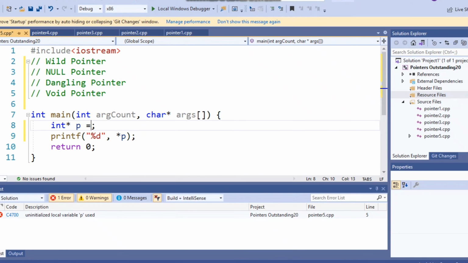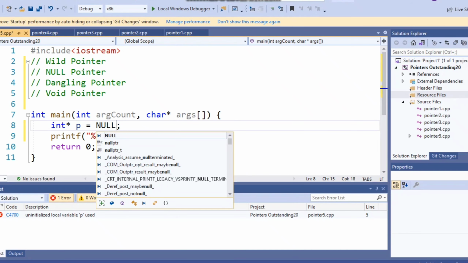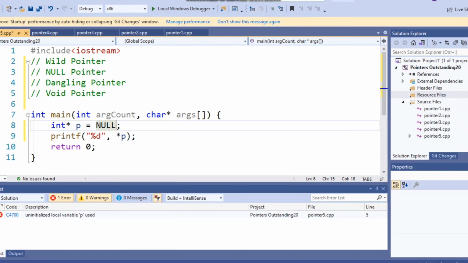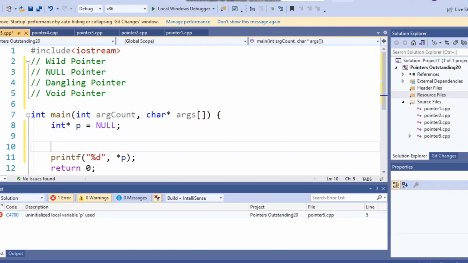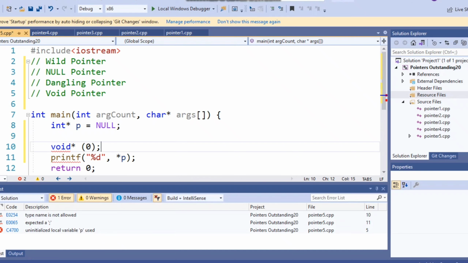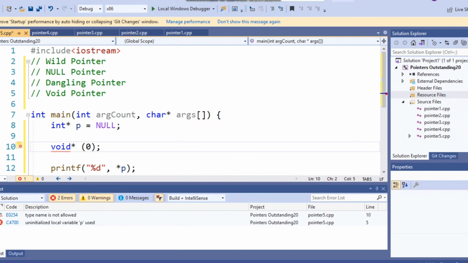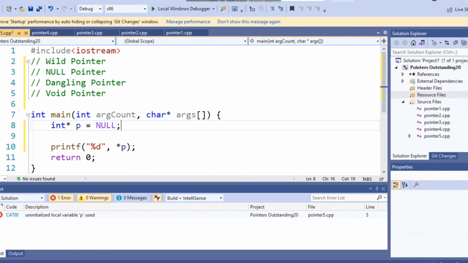So the solution for the wild pointer is we have to store null in the pointer. Usually null is void star 0, typecasted to void star. So what do you mean by a null pointer is that the pointer is not yet pointing to any location in memory.